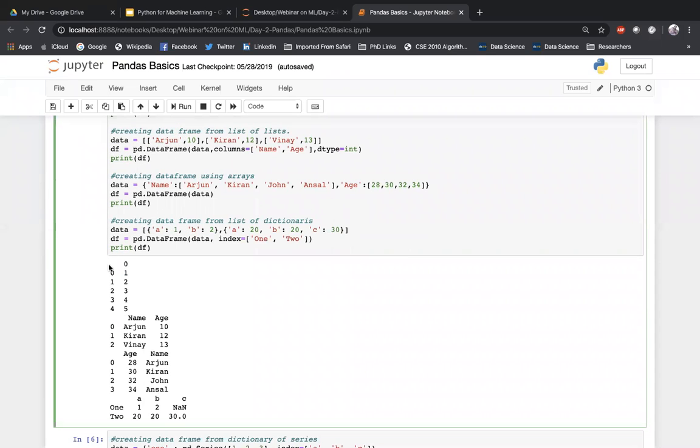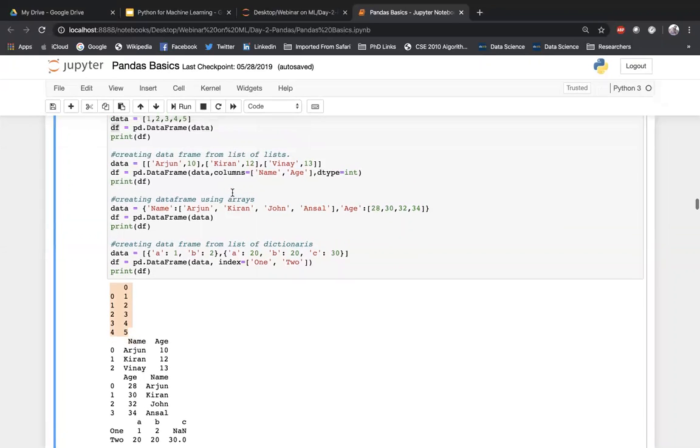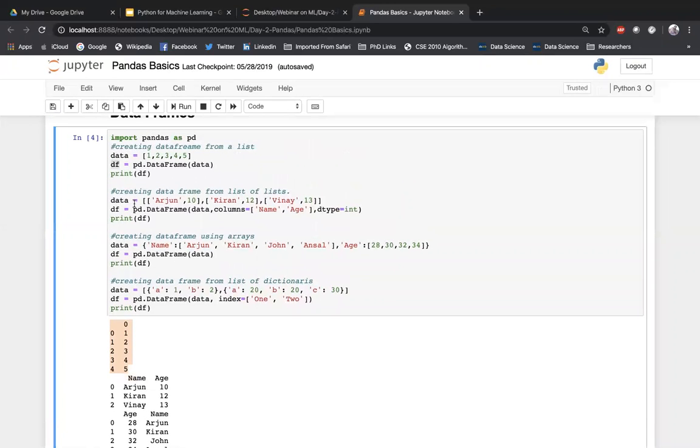If I print the df, you can see that this is printed as a table now. Because it's unidirectional data, I have passed only a single list, so that single list is getting displayed along with the index numbers. Now, creating a data frame from a list of lists. So how did we do that? Arjun and 10 is one list, Kiran and 12 is one list, Vinay and the next value is another list.